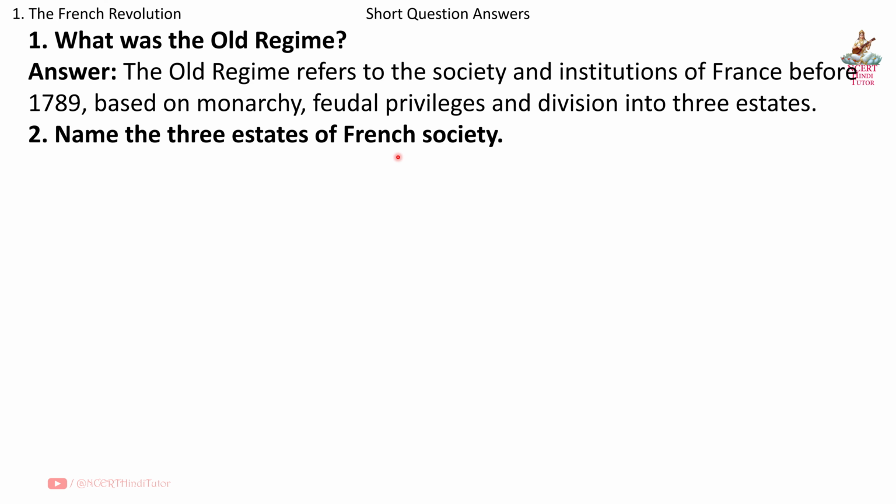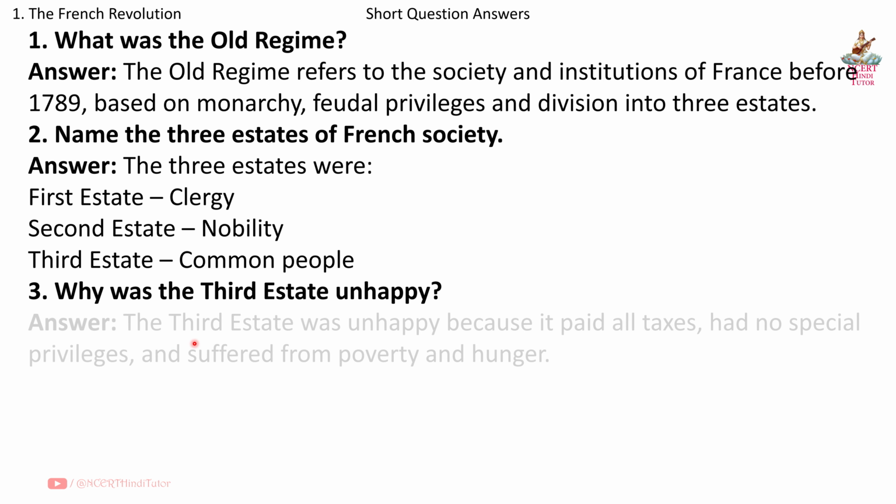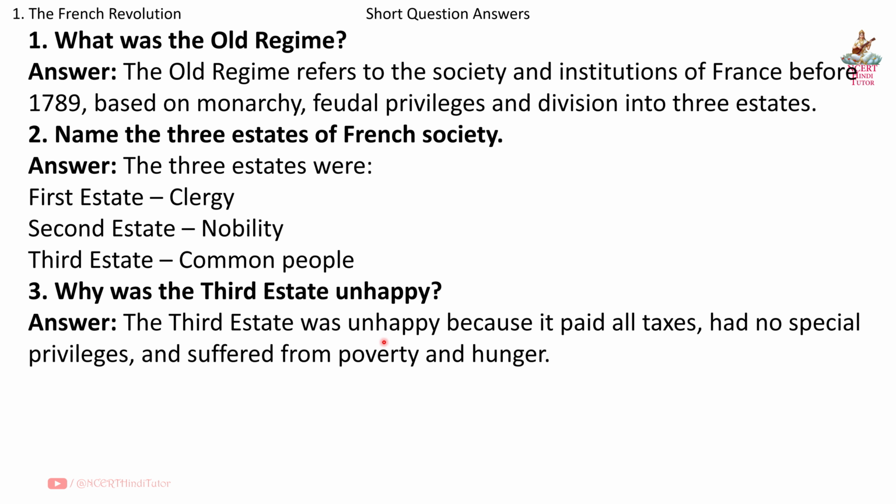Question 2. Name the three estates of French society. Answer. The three estates were first estate clergy, second estate nobility, third estate common people. Question 3. Why was the third estate unhappy? Answer. The third estate was unhappy because it paid all taxes, had no special privileges and suffered from poverty and hunger. Question 4. What was subsistence crisis?